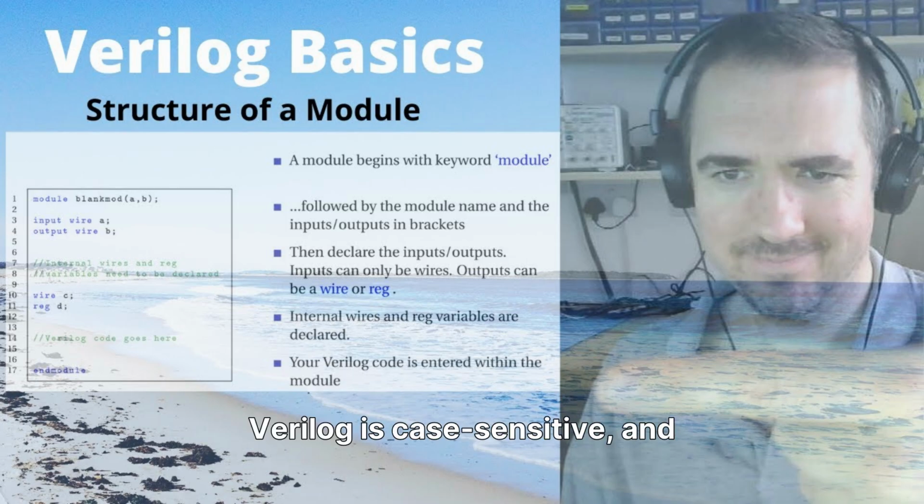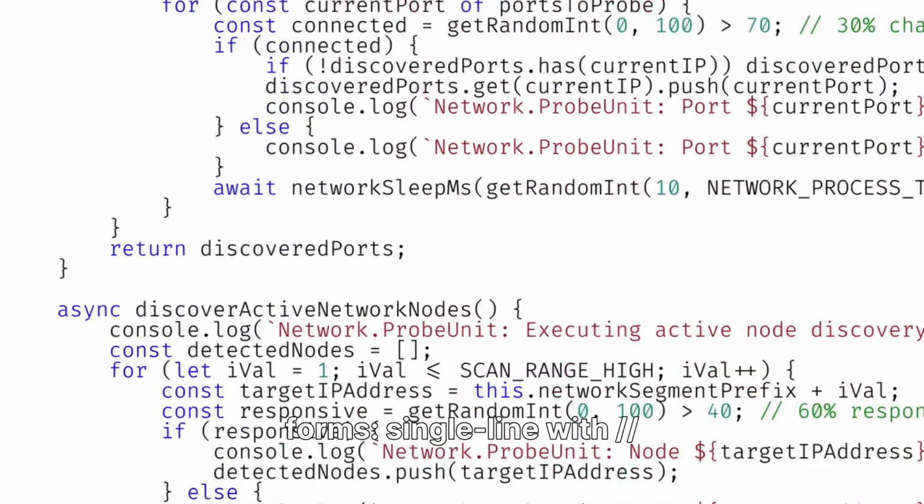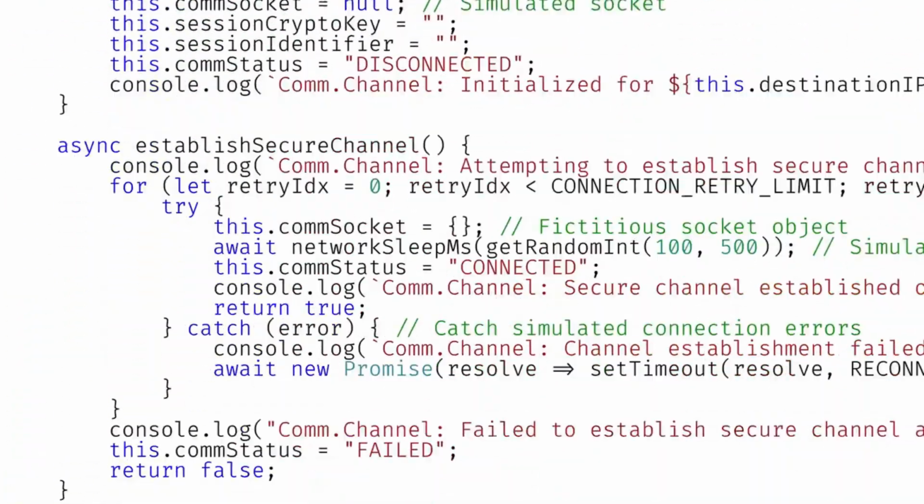Verilog is case sensitive, and keywords are always in lowercase. White space separates tokens but is otherwise ignored, except within strings. Comments, essential for code readability, come in two forms: single line with a double slash and multiline with slash asterisk and asterisk slash.